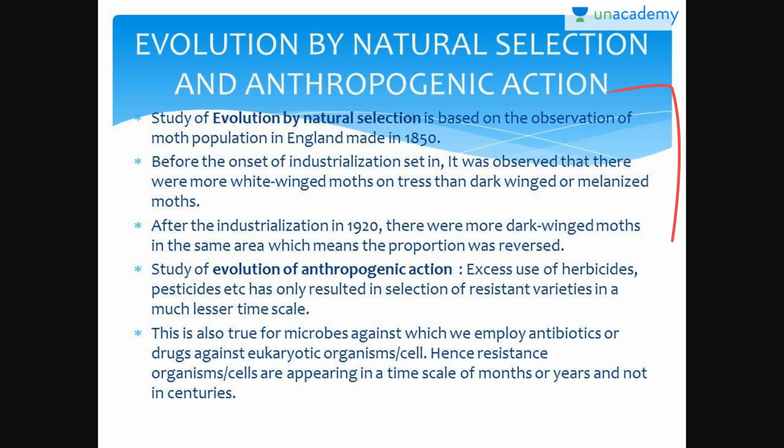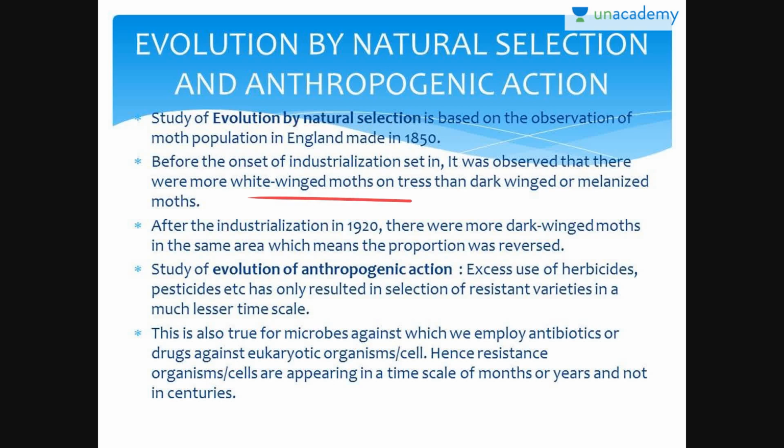Evolution by natural selection and anthropogenic action. Evolution by natural selection is based on the observation of a moth population in England, made in 1850. Before industrialization set in, it was observed that there were more white-winged moths on trees than dark-winged or melanized moths.